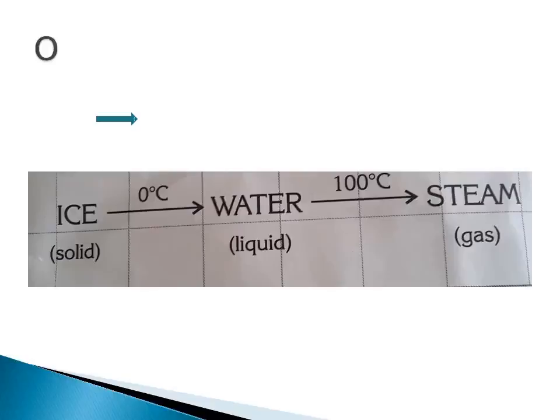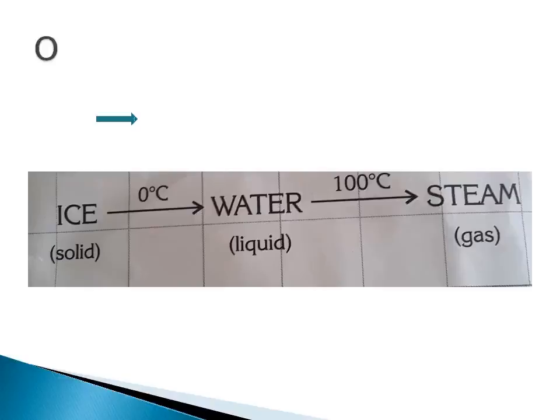Next, you look at this, children. Ice, that is ice, solid. When this ice is at 0 degrees Celsius, in temperature, that's why one state changes into another state. So when we keep the ice at 0 degrees Celsius, we will get water.